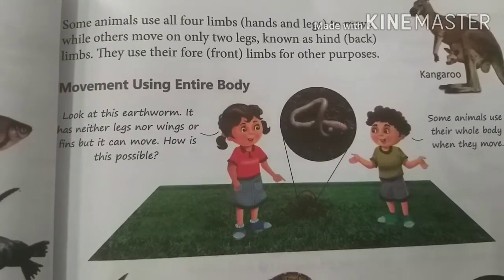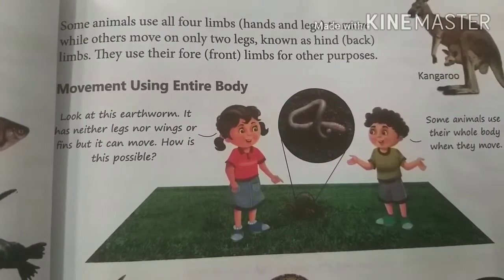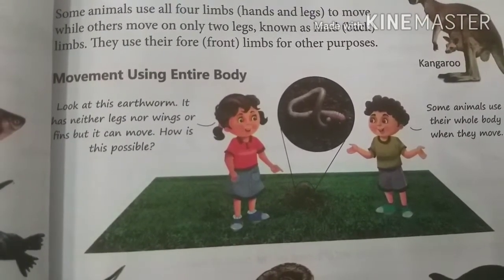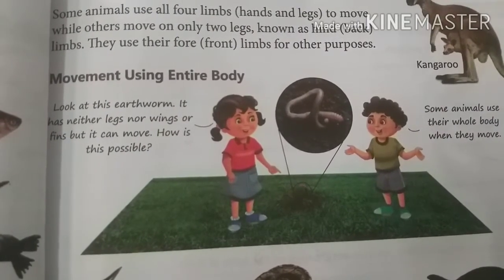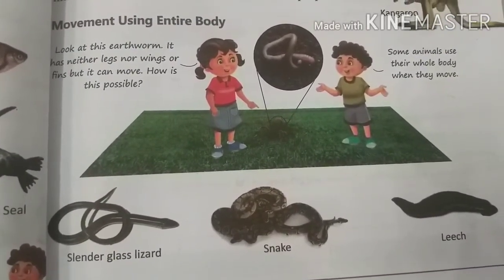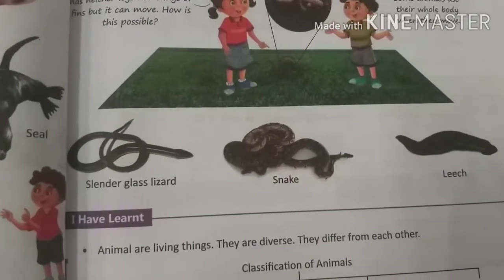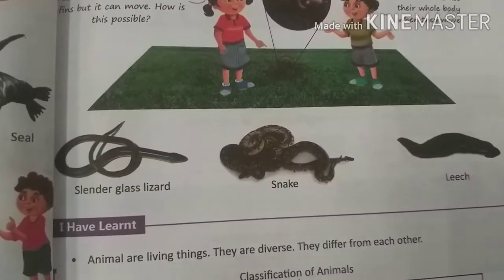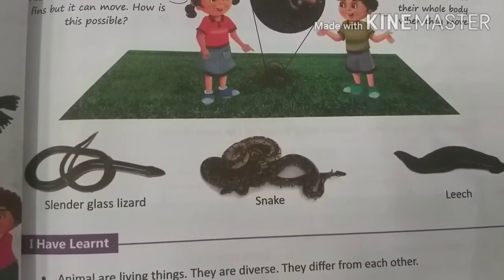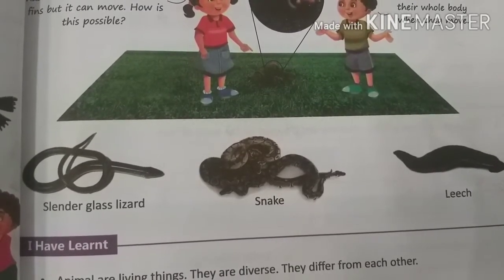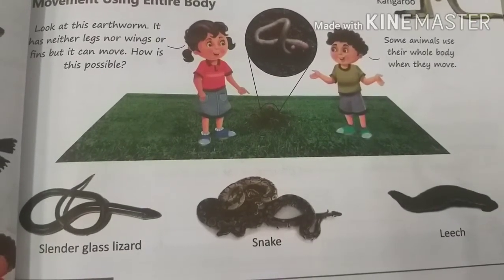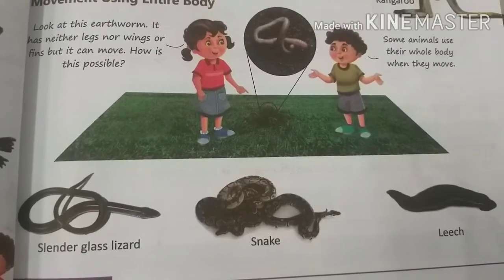Now I am going to tell you about movement using the entire body. Animals can move by their entire body. Those that have no legs, as an earthworm, move by the whole body. Some animals use their whole body when they move: slender glass lizard, you can see the picture, snake and leech. They can move by their whole body because they don't have legs. So the body helps them to move from place to place.